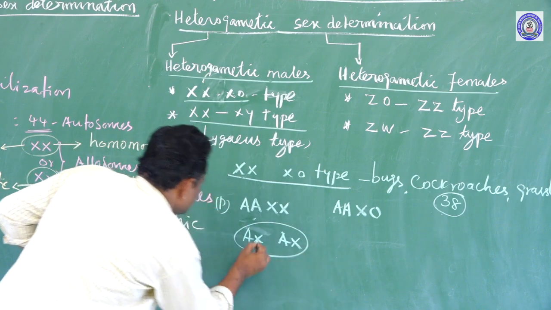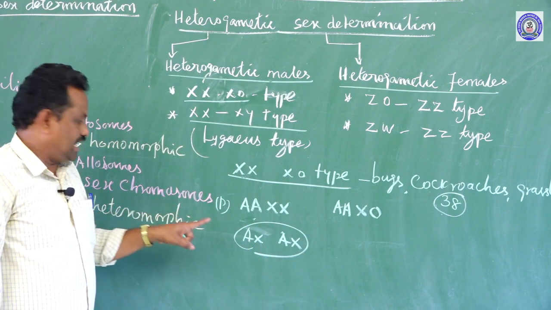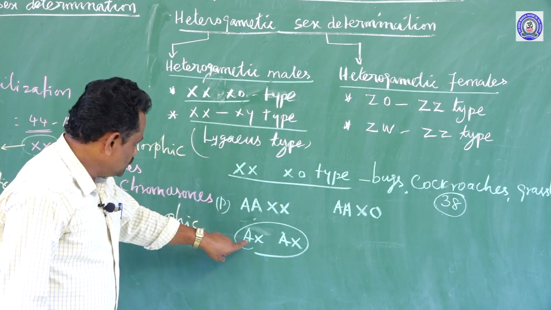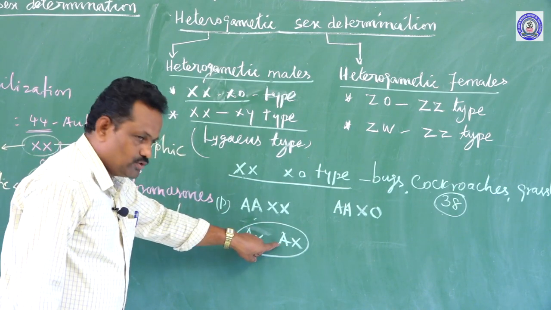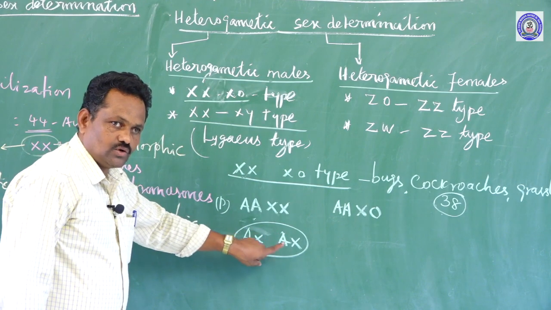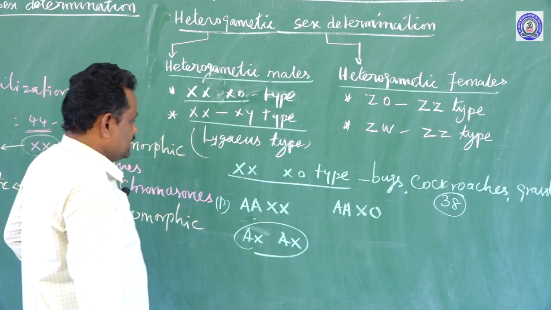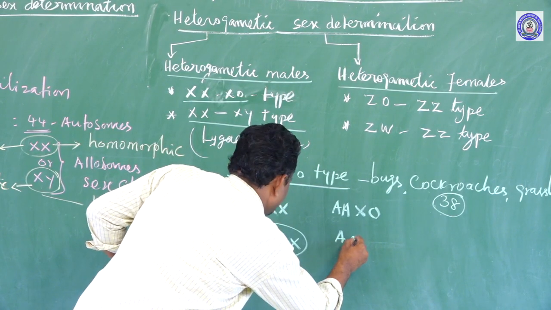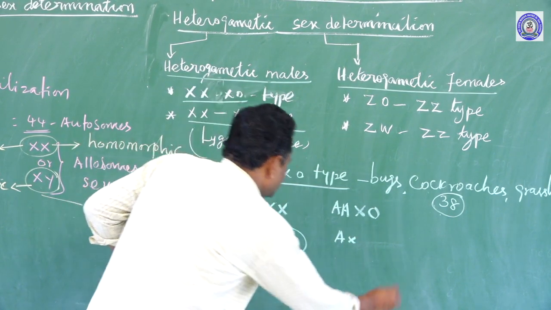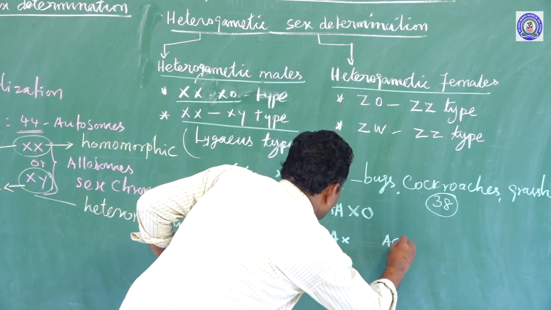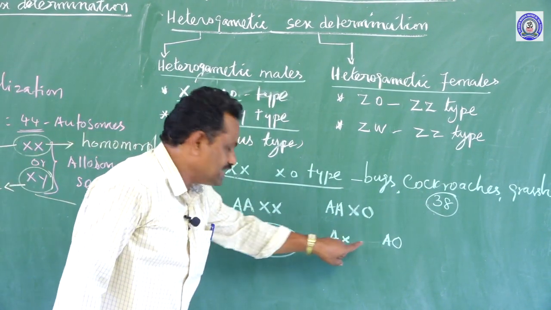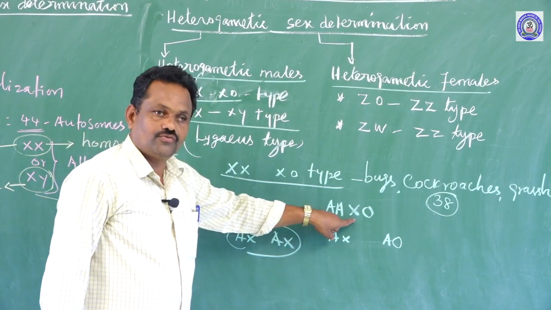So similar types of gametes are produced in female. But in the case of male, one gamete has autosome and X chromosome, and another gamete has autosome and no sex chromosome. So dissimilar gametes are produced in the case of male.